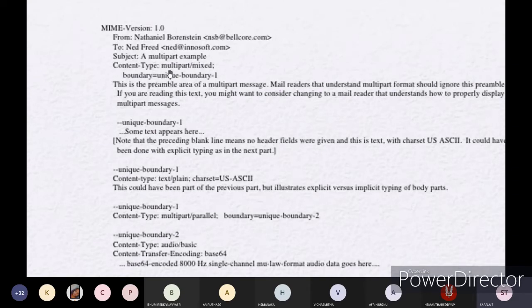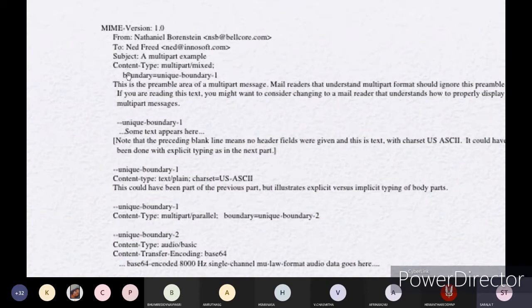Content type is multi-part or mixed type of message we are sending, meaning what type of information we are putting. Mixed type or multi-part is where you are combining all the types, audio, video and text, plain text or message, everything we are combining and sending, then it will be a mixed type or multi-part.